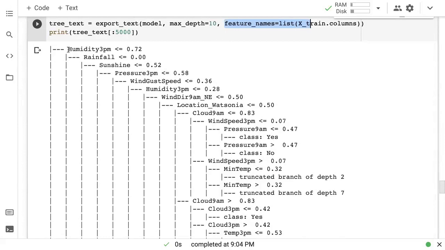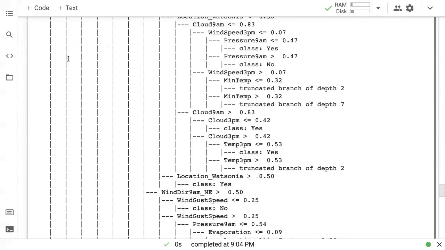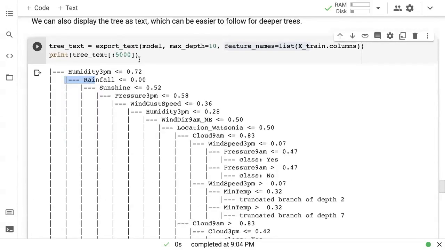So here we are checking if the humidity is less than 0.72. And if the humidity is less than 0.72, we go down this path. Otherwise, we go down the other path, which I think we've not shown here. We've just shown a few lines because this tree itself, even with 10 layers of depth, is very high.